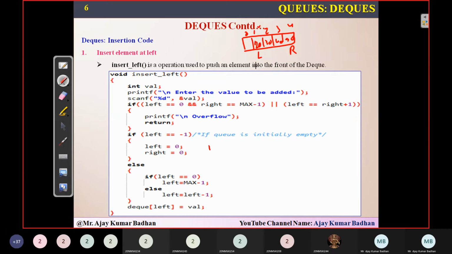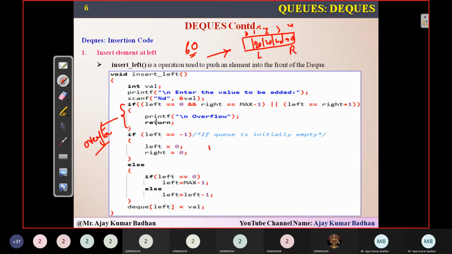So it is present at index number 1. Now I want to insert an element. I want to push an element into this, and the element is 60. I want to push it onto the left. So this is the condition. The first condition, the if condition, checks whether we are performing overflow or not.